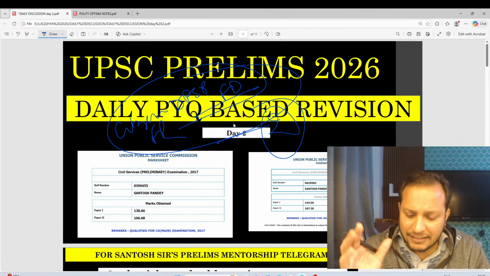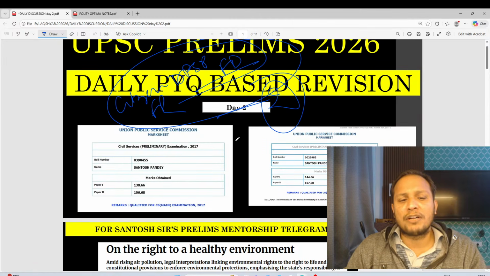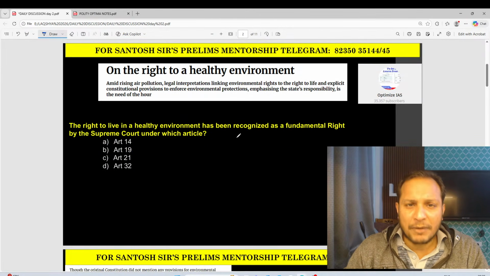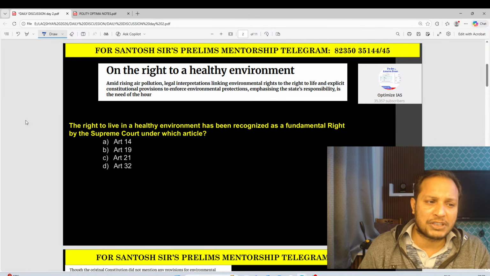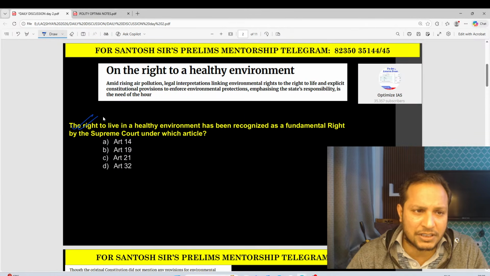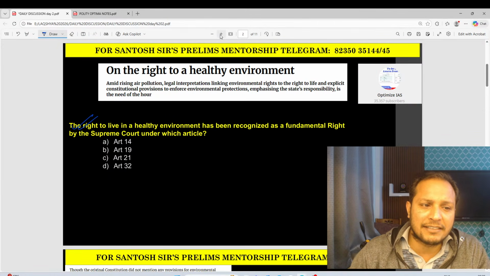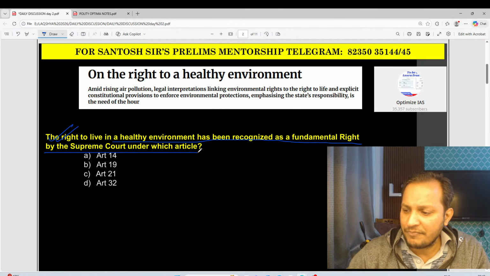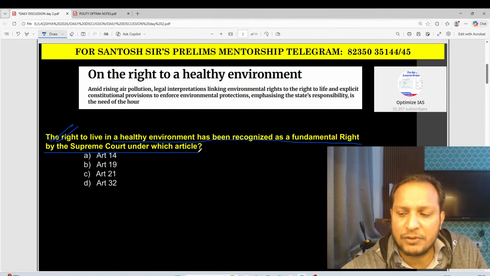So let's begin, guys. One of the favorite themes of UPSC in the prelims examination from polity is article 21. Let us read this question and see how many of you are able to solve it. The question goes like this: the right to live in a healthy environment has been recognized as a fundamental right by Supreme Court under which article? Let me see how many of you are able to answer.